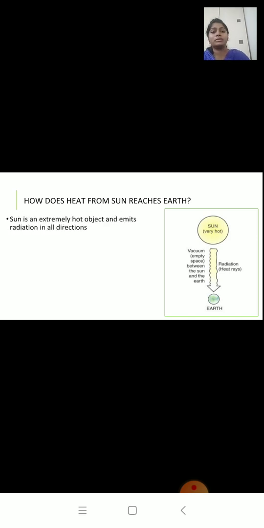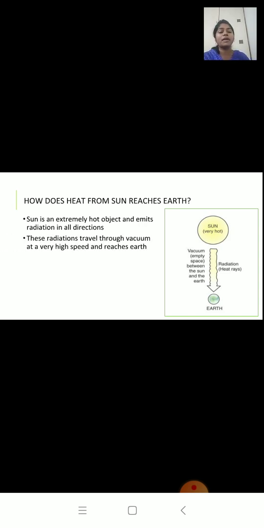So let's see what happens over here. The sun is an extremely hot object, and it gives out heat radiations in all directions. These heat radiations travel through vacuum at a very high speed and reach us on the earth. So when the sun's radiation falls on the earth, it receives heat energy and hence gets heated. So the sun's heat reaches the earth by the process of radiation.